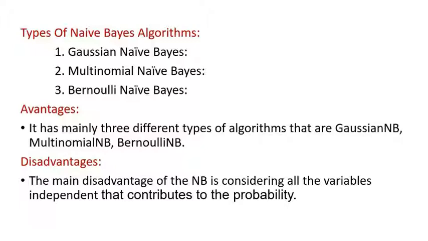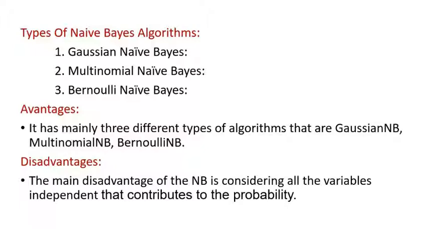The next one is Bernoulli naive Bayes. What is Bernoulli naive Bayes? When the data is distributed according to multivariate Bernoulli distributions, Bernoulli naive Bayes is used. That means there exist multiple features, but each one is assumed to contain a binary value. So it requires features to be binary valued.